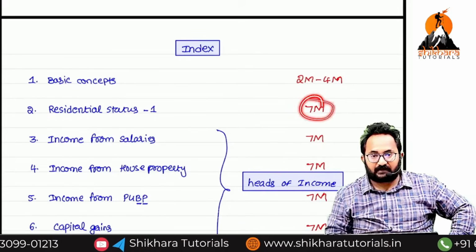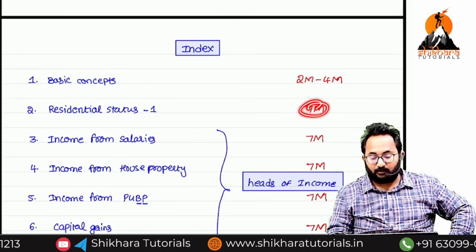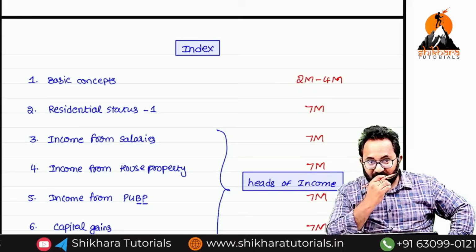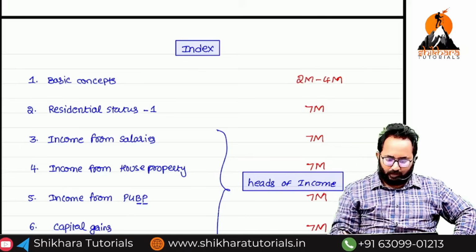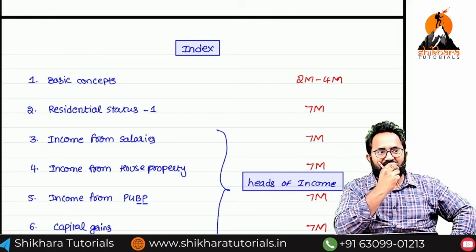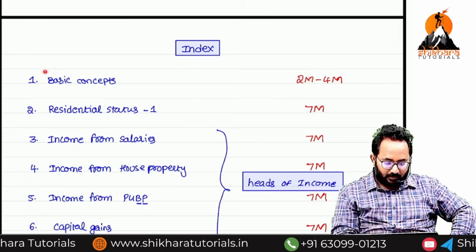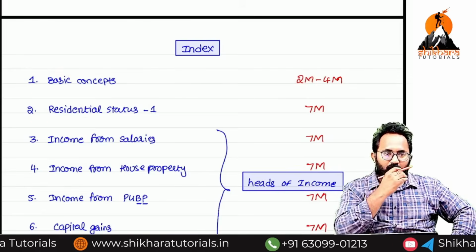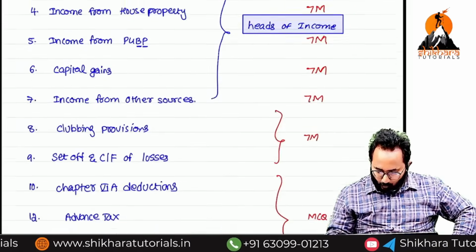Mostly a residential status question comes, but they gave residential status as 0 and asked a 7 mark question from basic concepts. That's why basic concepts are also very important. Tomorrow we can start with basic concepts. This is the flow.